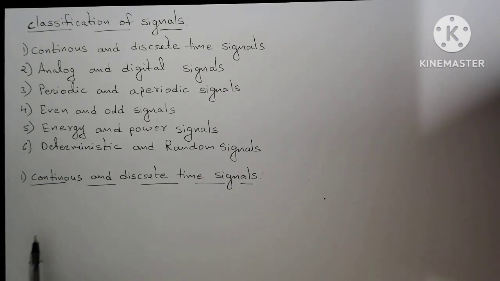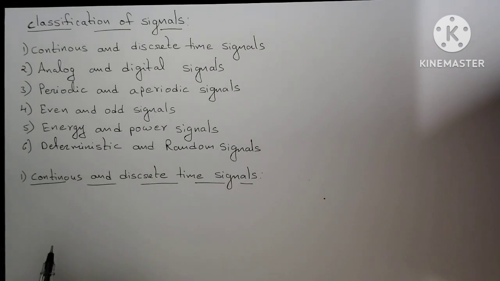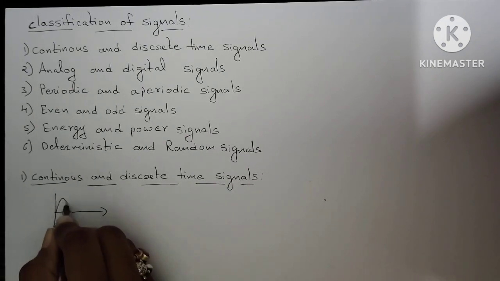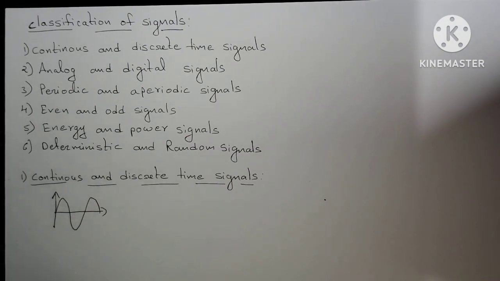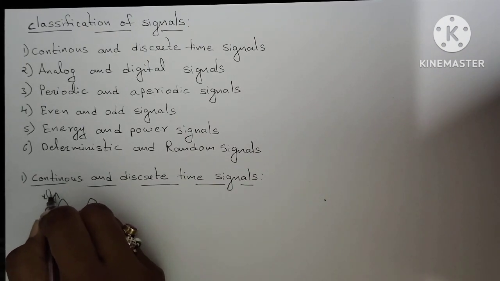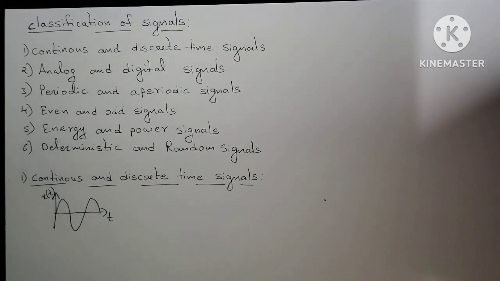The first one is continuous and discrete time signals. Here the continuous signal is nothing but the signal which varies continuously with time. So it is also known as an analog signal. This is the analog signal, or a continuous signal. Here the x-axis is t and the y-axis is the amplitude, which is represented as x of t. So this is a continuous time signal.